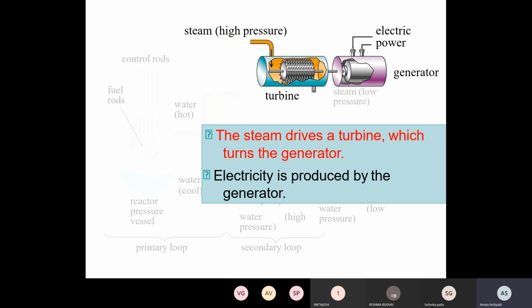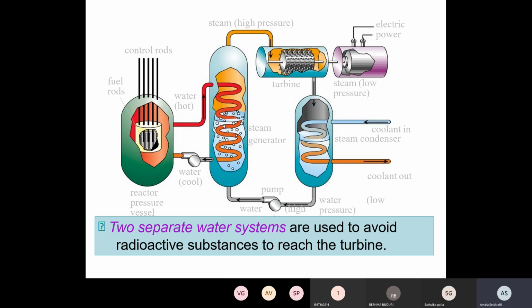The steam drives a turbine which runs the generator. Two separate water systems are used to avoid radioactive substances reaching the turbine. Here, in this one way and in this other way, you have the two water systems, so that the radioactive substance reaching the turbine is minimal.